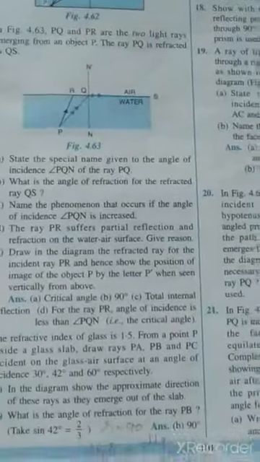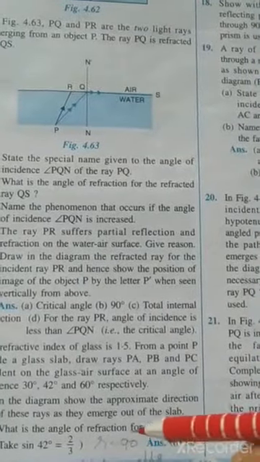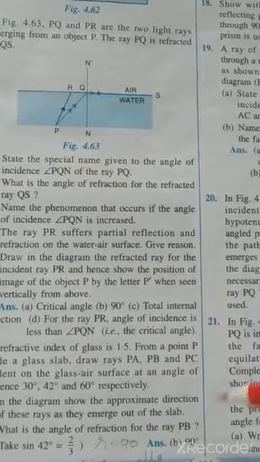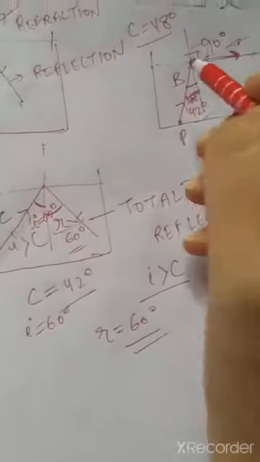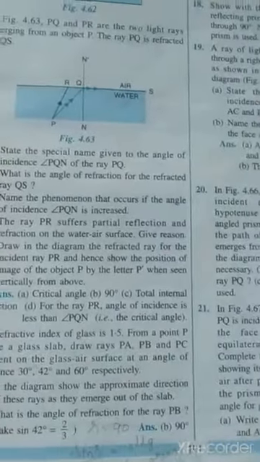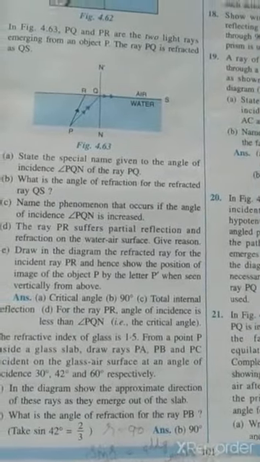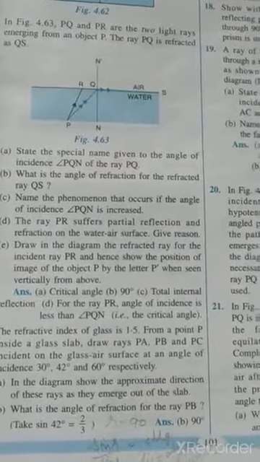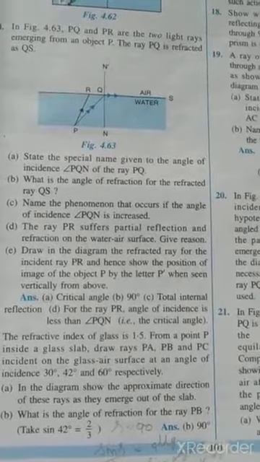Is it? So what is the angle of refraction for the ray PB? It is asking. That is the second case. So in the second case, angle of refraction will be 90 degree. And we have to find, take sine 42 degree equal to 2 by 3.